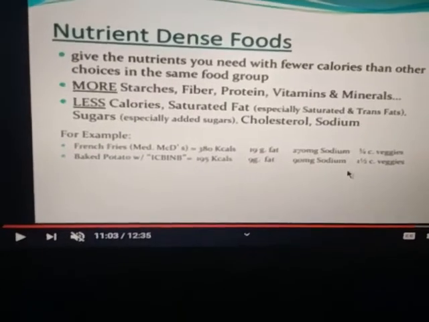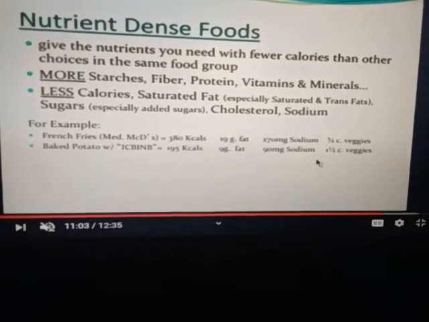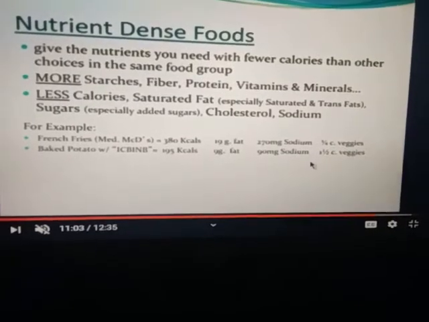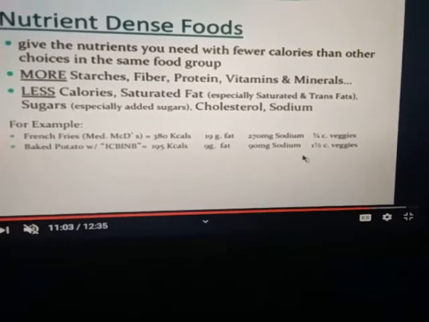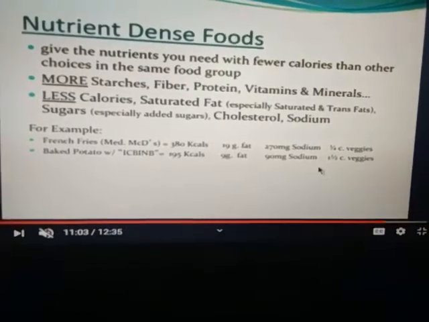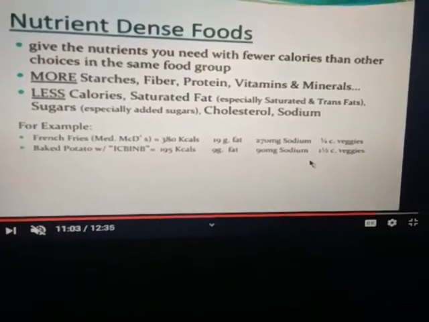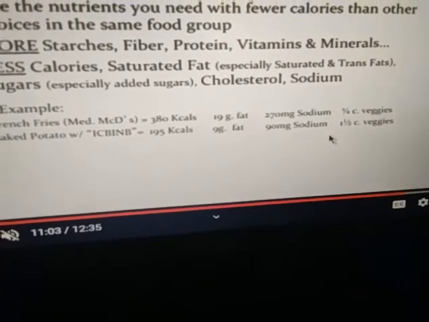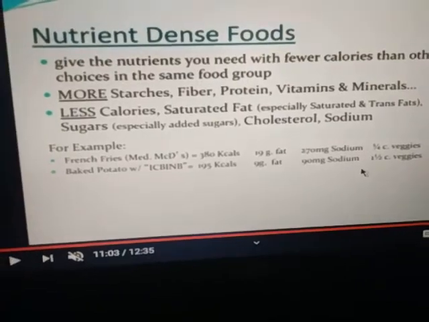For example, French fries, that is McDonald's food, contain 380 kilocalories, 90 gram of fat, 270 milligrams of sodium and 3/4 calorie veggies. A baked potato contains 195 kilocalories, 9 gram fats, 90 milligrams sodium and 1/2 calorie veggies. Okay, dear students, your chapter has been completed.